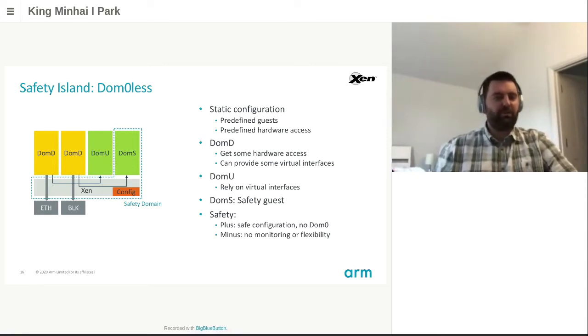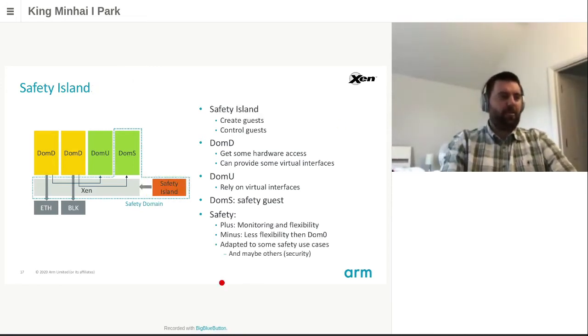So from the safety point of view, the configuration is defining the system and has to be safe, and only Xen and DOM-S have to reach a safety level. The downside of this is that the system is now fully static. You have the configuration fully defined in the DTB, and you cannot monitor or control your guest anymore. In a DOM0less system, if you stop a guest, it dies. There is no way to restart it because nobody has the power to restart it. How can we solve this?